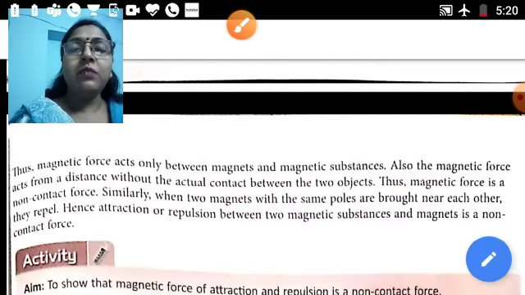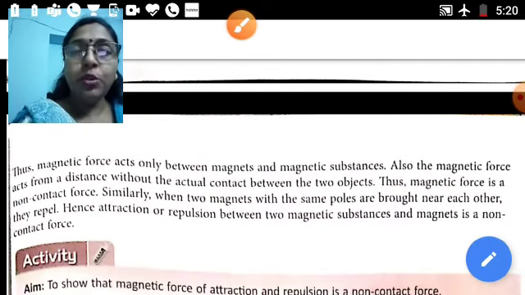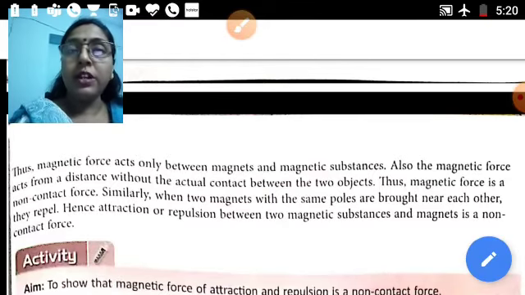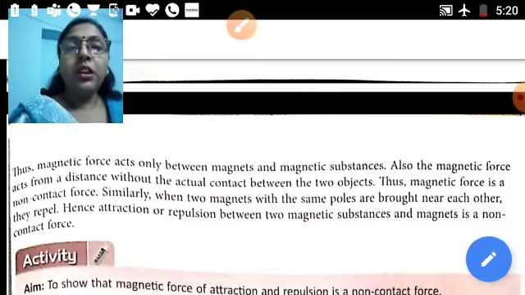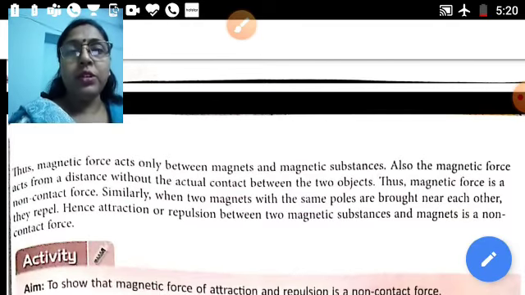Similarly, when two magnets with the same pole are near each other, they will repel. They will not attract. When two different poles, that means north and south, are near each other, they will attract each other. But if two poles are the same, north and north, south and south, then they will repel each other. So that is about the magnetic force.